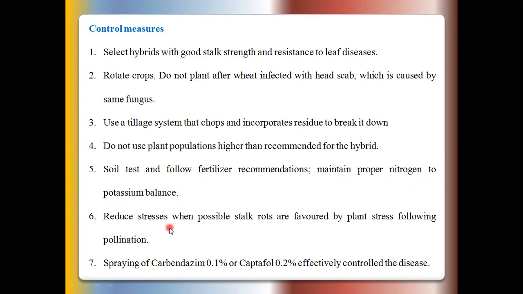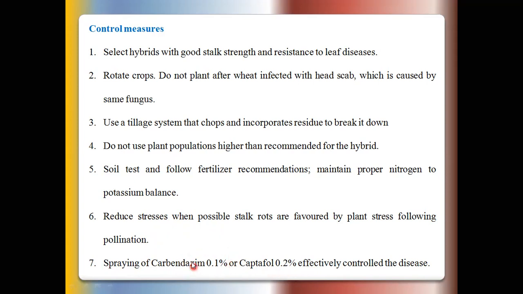Then reduce water stress, meaning just apply protective irrigation to maize plants to avoid water stress. Then spraying the crop with carbendazim 0.1% or captafol 0.2%.